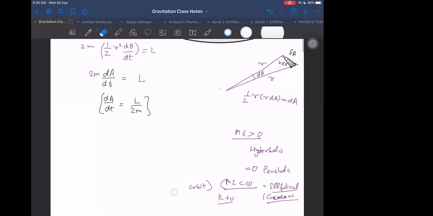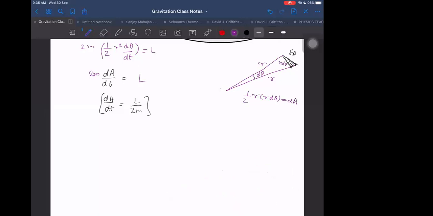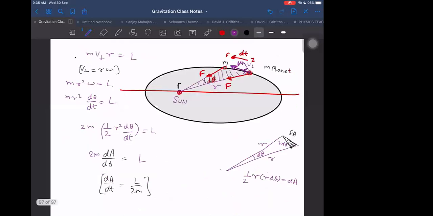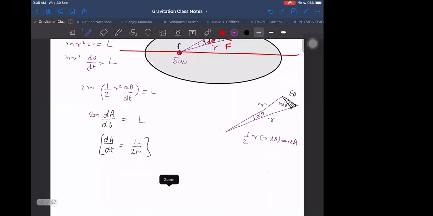But in all these possibilities, if the mass is constant, angular momentum will also be constant. It does not have to be an elliptical orbit, but then also this law of areas will remain valid. Means areal velocity will still remain constant. Even if the law of orbit fails, it may be moving in a straight line path, or in a parabolic path, or in a hyperbolic path. But in all those cases also, the law of areas will still remain valid.